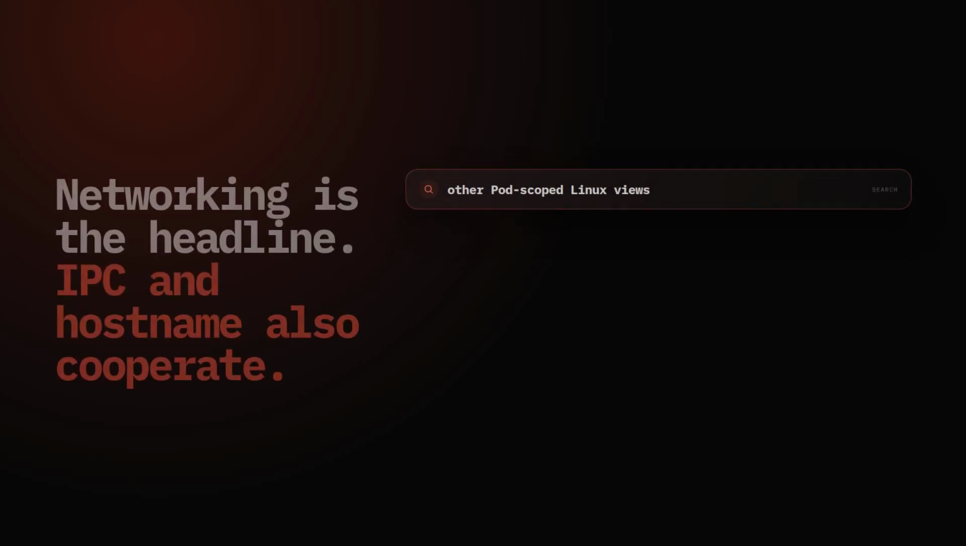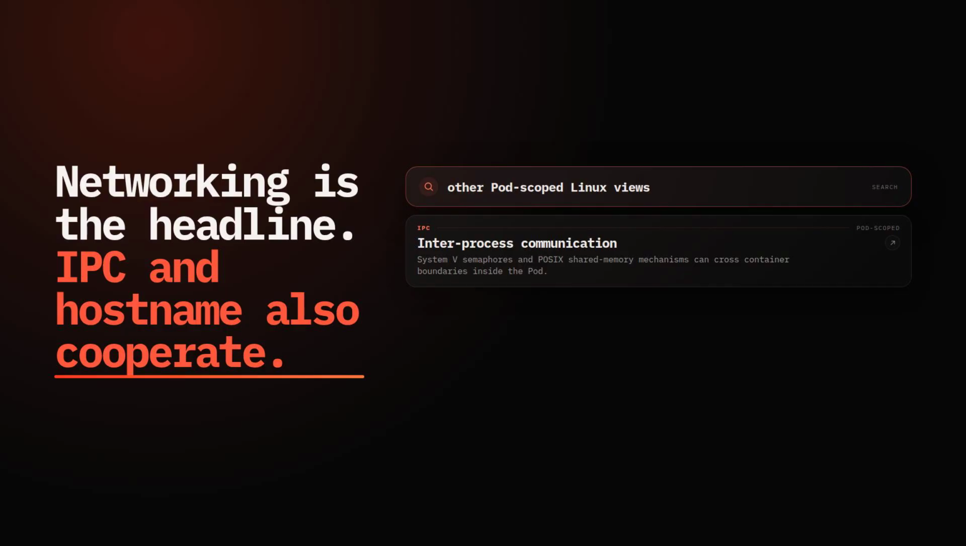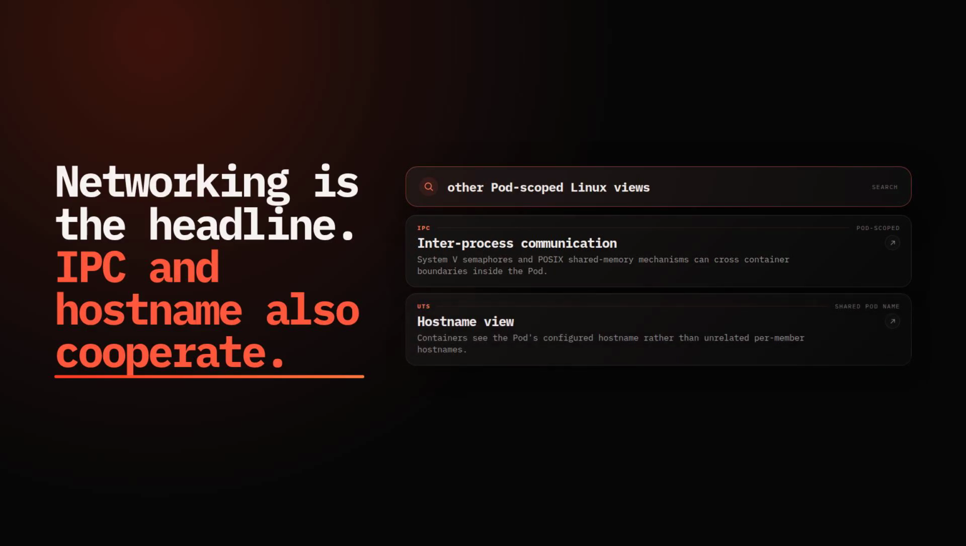Two smaller details complete the picture. Pod containers can use standard operating system IPC such as System V semaphores or POSIX shared memory, because IPC is pod scoped in the Kubernetes Linux model. They also see the same configured pod hostname, reflecting the shared UTS context.